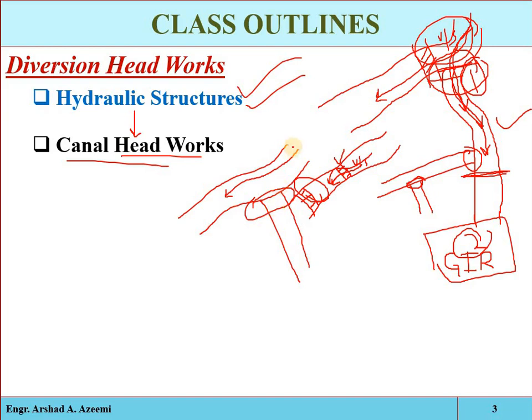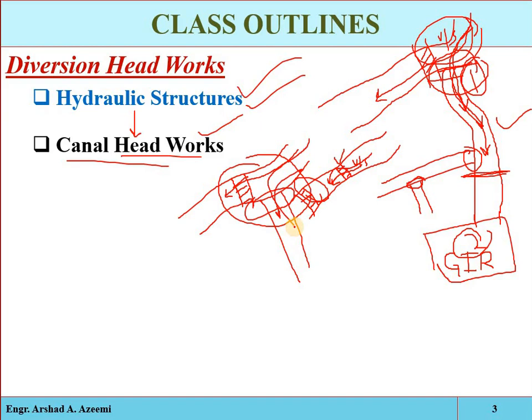Now see how the water will be effectively and efficiently diverted into the canal from its natural path. So obviously we will have to construct here some dam structure or weir structure or barrage structure. So that hydraulic structure which is constructed at the head of the canal is called the canal headworks. That is a term used for any structure at the head or divergent point of a waterway. Any work constructed across the river which supplies the water to the off-taking canal is called the canal headworks. So we will discuss the canal headworks.